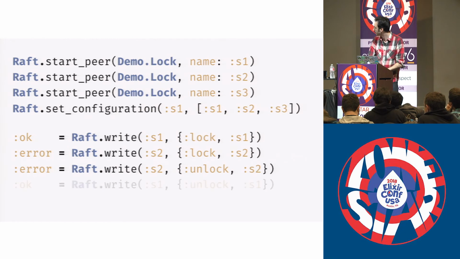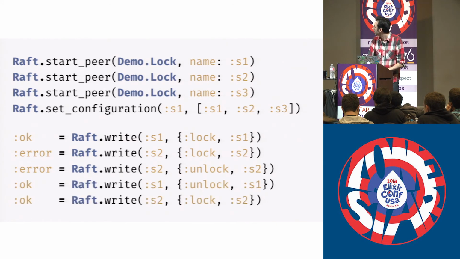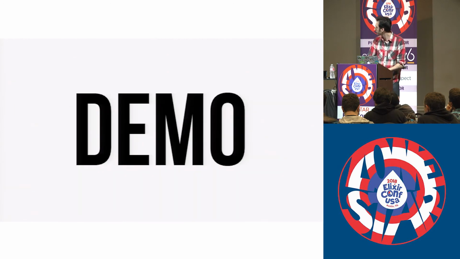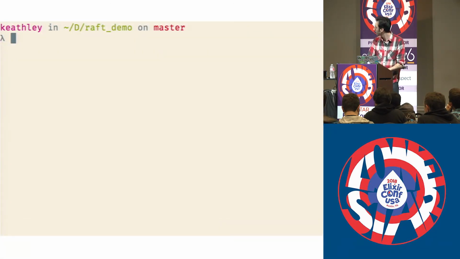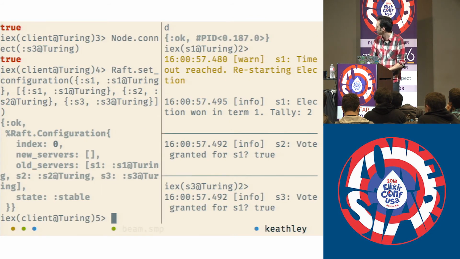So we can go ahead and get the current leader. We'll ask just an arbitrary node what the leader is for this term. And it's ourselves. That's cool. So we can go ahead and pipe that into Raft.write. We'll send it a message and we'll say lock, and we're going to make up a fictitious client. Just any term works here, and we'll just say C1 is going to be our client. So go ahead and lock it. It's now locked.